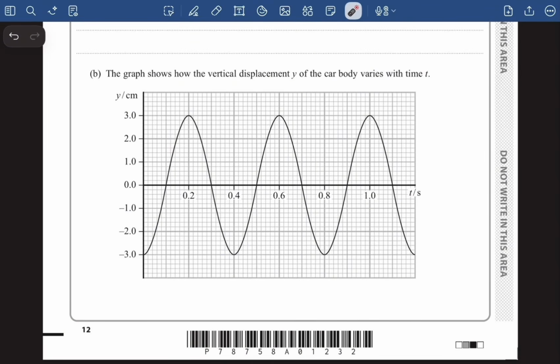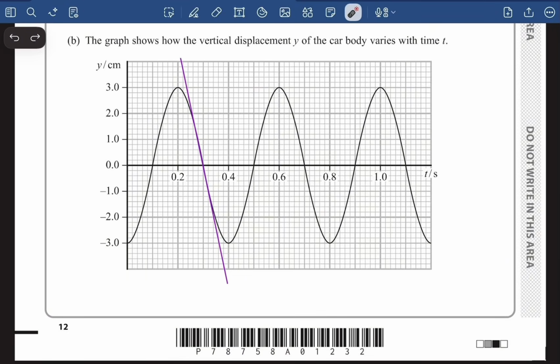And you have to remember one thing, that they have asked us to calculate the maximum velocity, and the maximum velocity will be occurring at the steepest region of the displacement time graph, and this is basically the steepest region, right? So this is going to be my straight line, and then that's how I'm going to draw my gradient. I'm going to put the values.